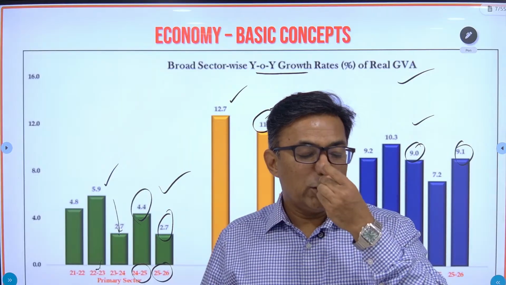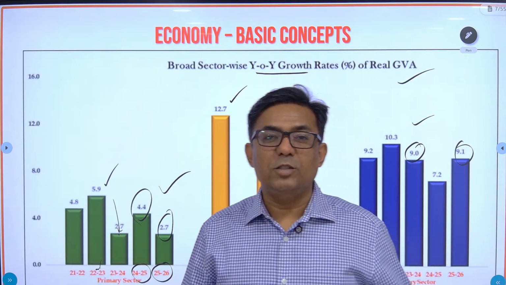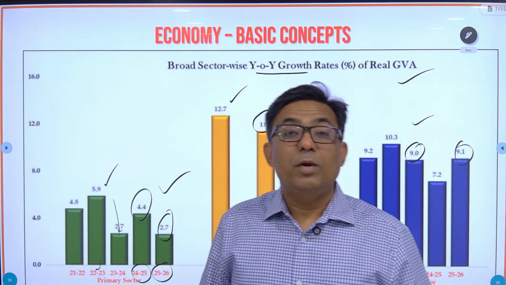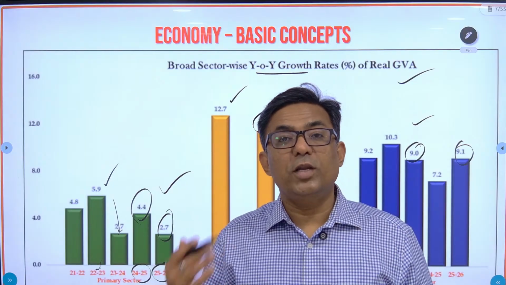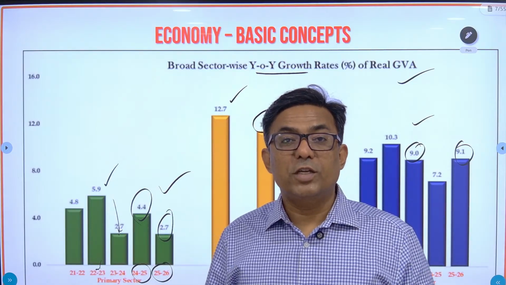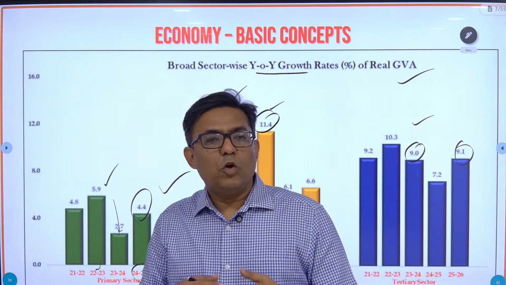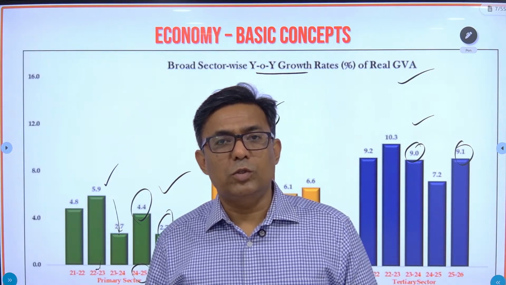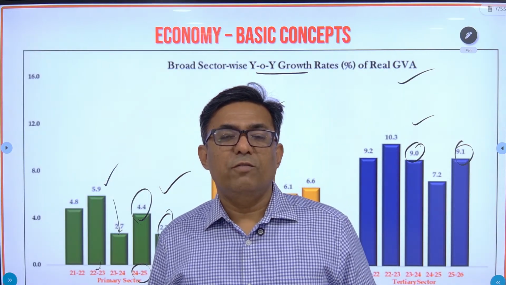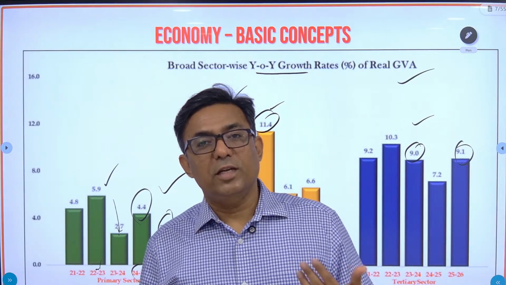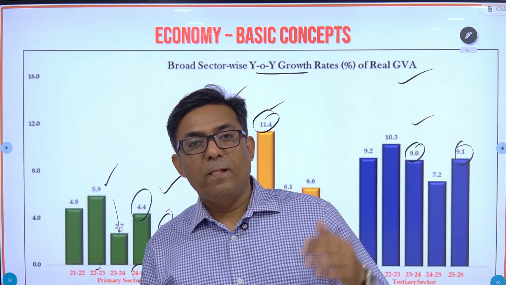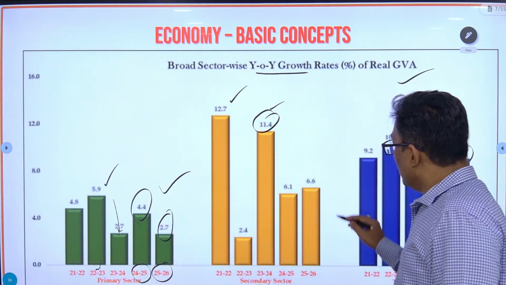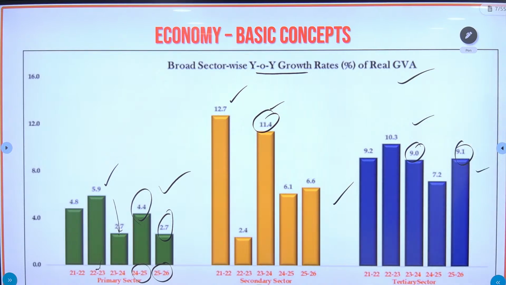So primary sector, agriculture and animal husbandry, is growing just at 4 to 5%, but manufacturing and the tertiary sector are growing like anything. Today there are many services which we use, so the service sector is increasing like anything. This is the difference in the growth rates of the three sectors: primary, secondary and tertiary.